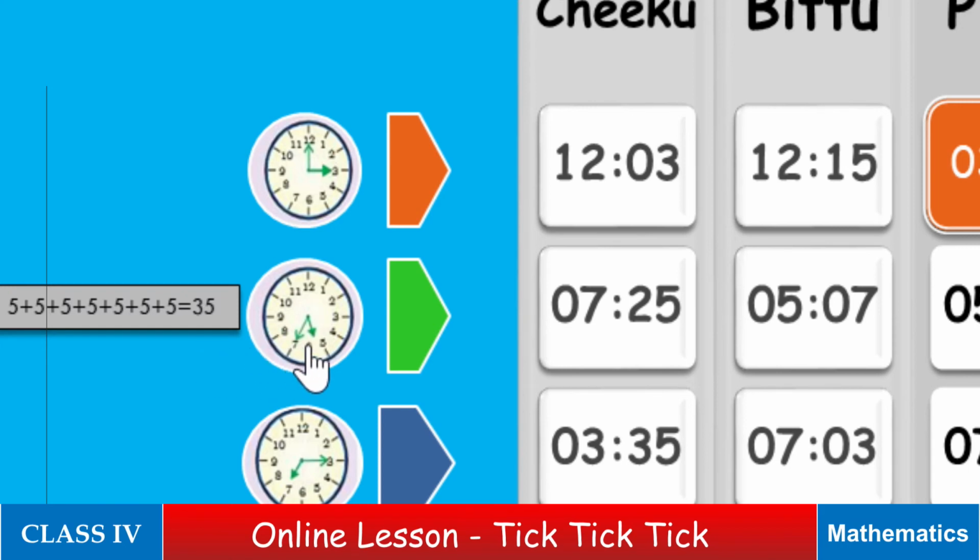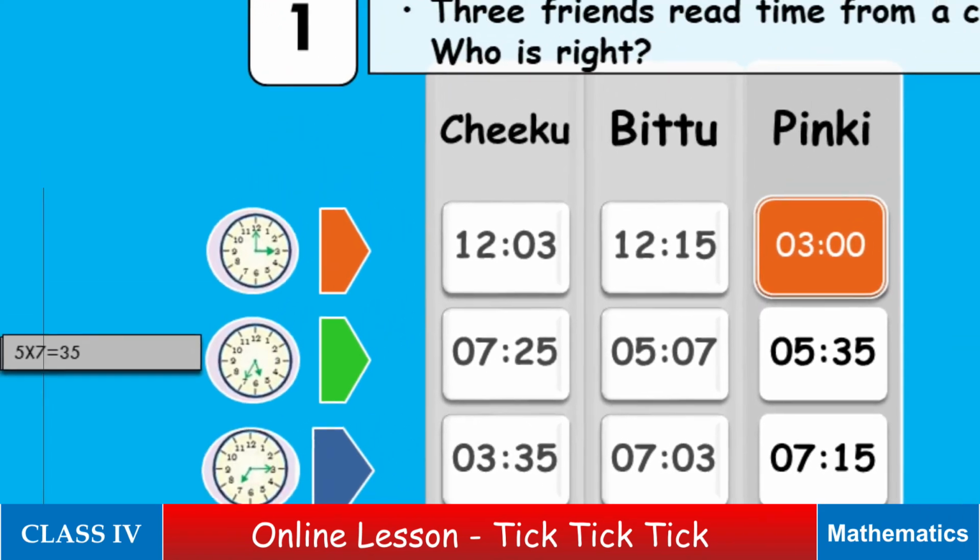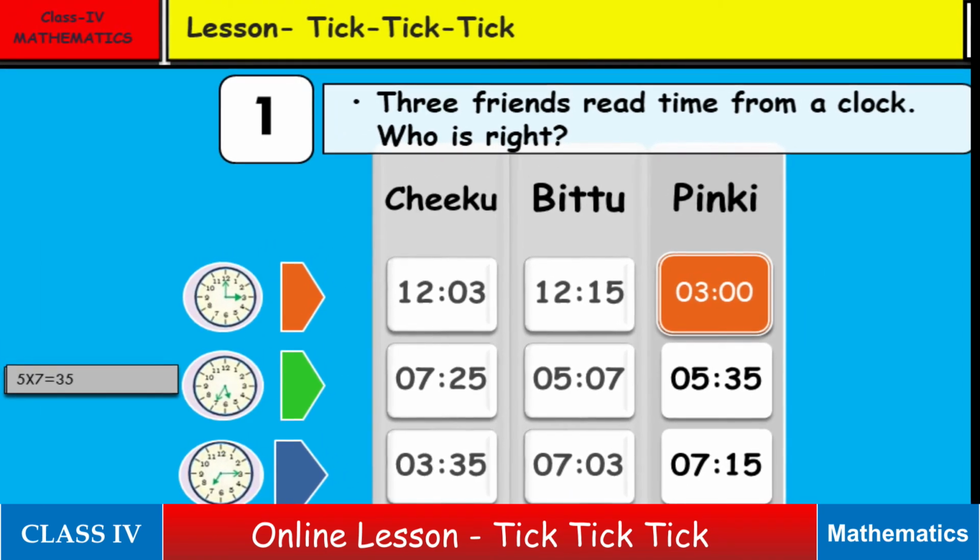But you can avoid repeated addition by using multiplication that we have already learned in class 3. So here we can directly find out with the help of multiplication, as 5 into 7 is equal to 35. Here we always multiply the number by 5 because we know the duration between any 2 consecutive numbers is 5 minutes. So what time is it in the clock? 5:35. And who is reading the correct time? Again, Pinky is right here.